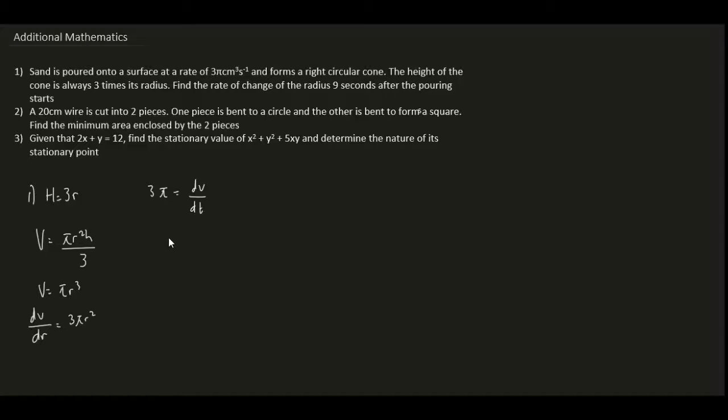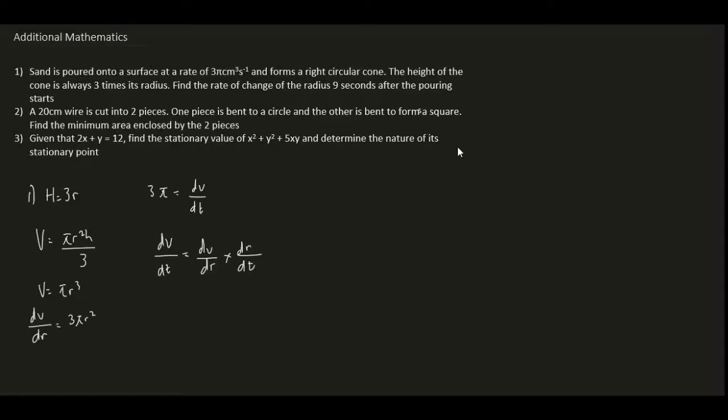Let's form the equation first: dV over dt equals dV over dr times dr over dt. Notice that the dr cancels out, so eventually we get dV over dt still. That's the main point of the rate of change equation. If we plug in the values, we will be able to solve it.